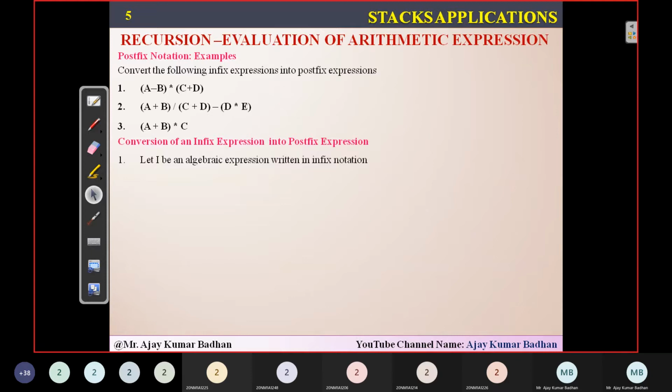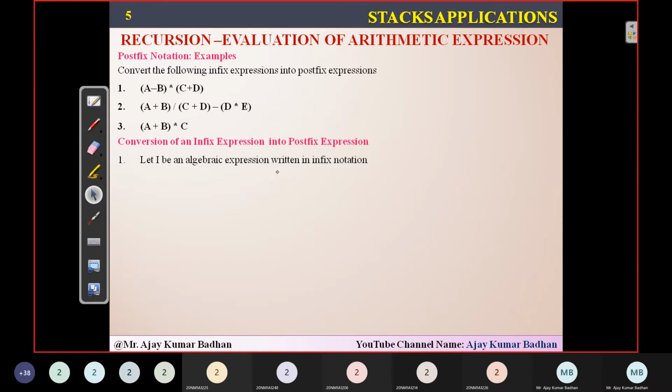Whatever we did, we did with the help of our intelligence and common sense. But the system doesn't understand intelligence. We need to program it so that it can act like an intelligent device. So definitely we need to write an algorithm. So how to convert an infix expression? You know how to convert it, but we have to write it in a programmatic way.